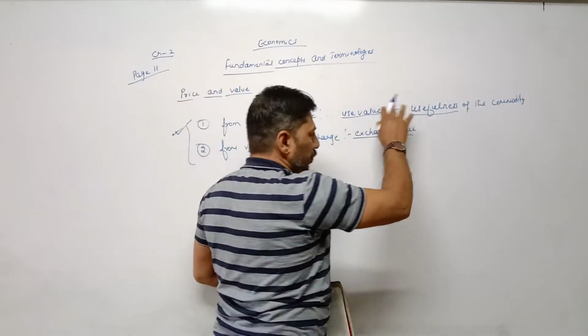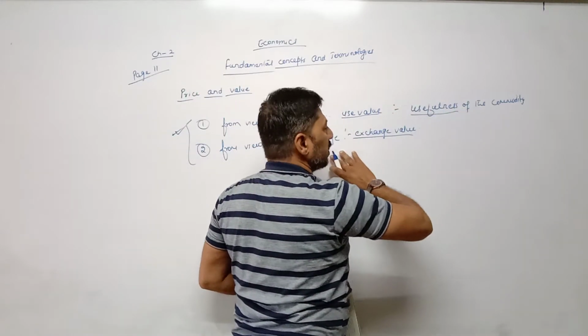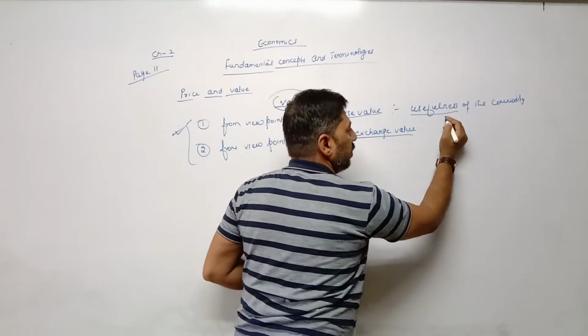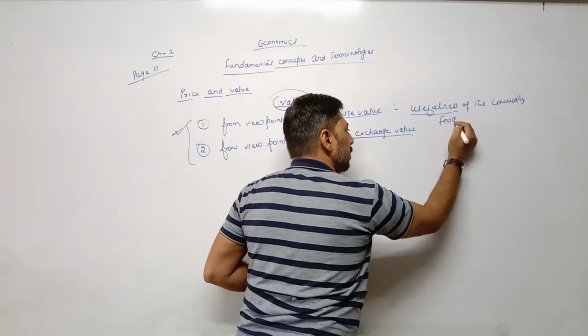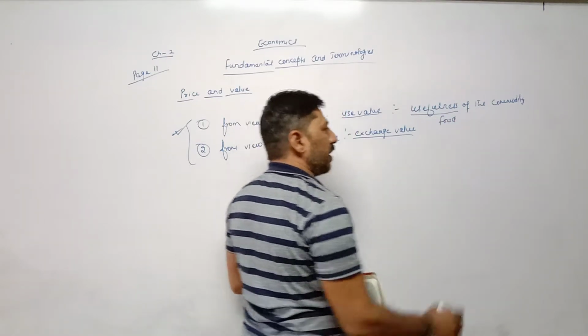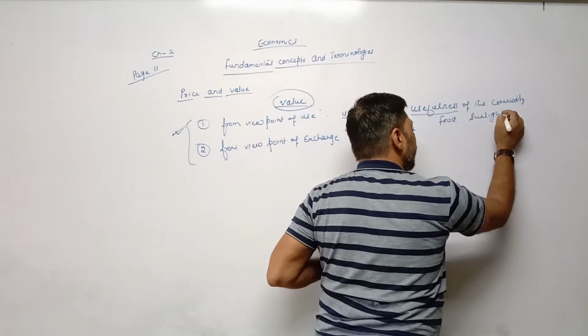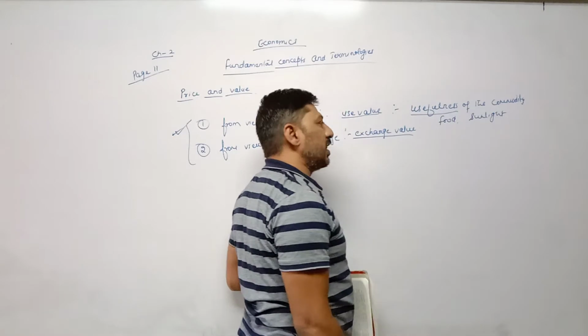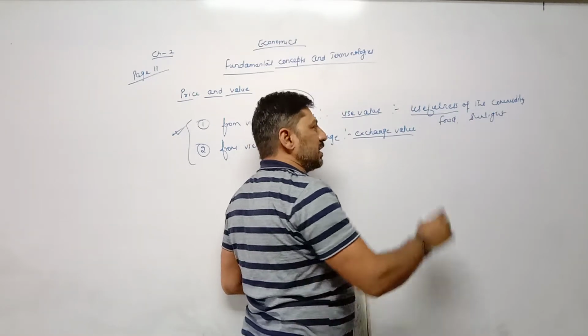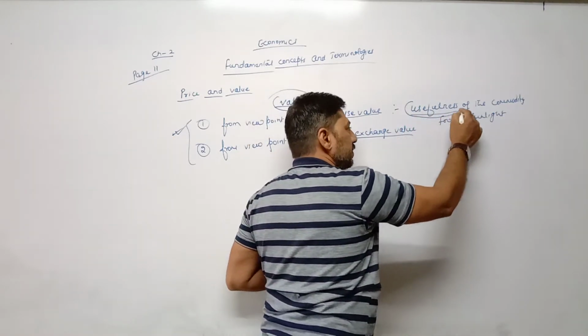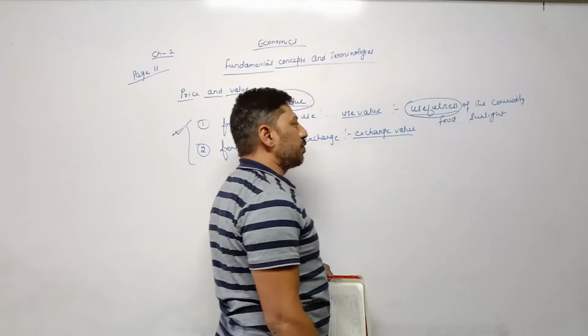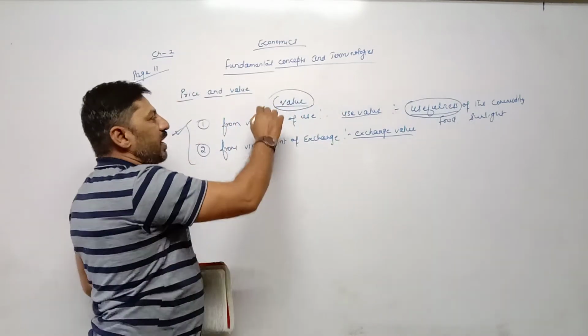Such useful commodities can be measured in terms of money. For example, food can be measured in terms of money. For example, sunlight cannot be measured in terms of money. Means here we are not talking about the money value on the basis of its usefulness. We are explaining the meaning of value.